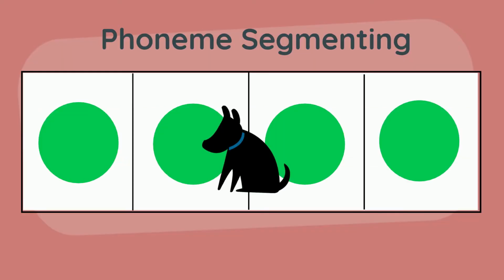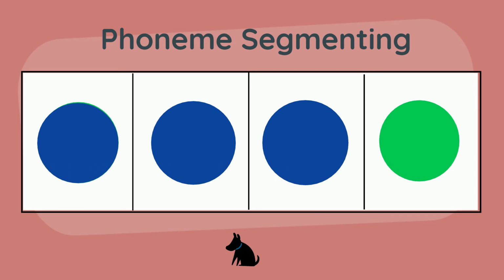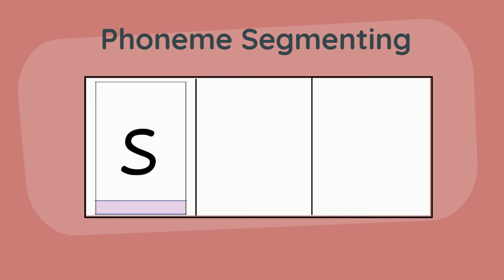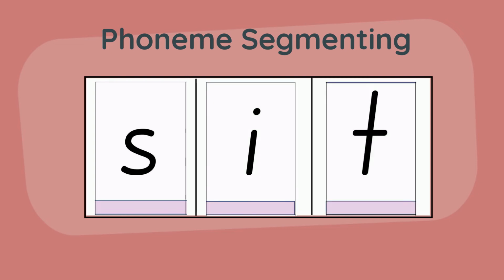Segment the word sit into its individual phonemes. S, I, T. There are 3 phonemes in the word sit. Using my 3 phoneme sound box, I'll use the letter S to represent S, the letter I for I, and the letter T for T. I have spelled the word sit.